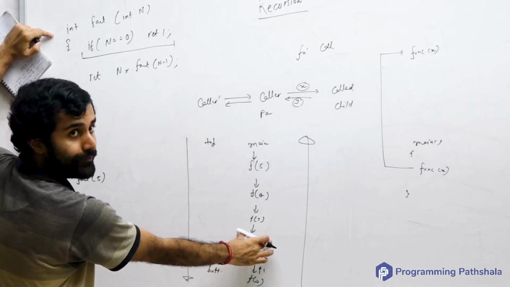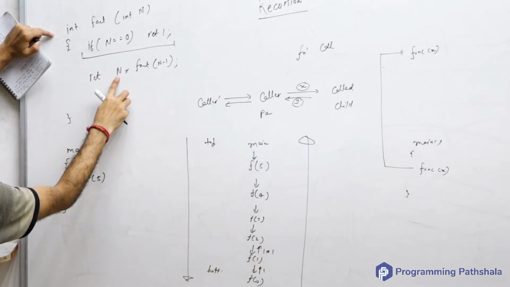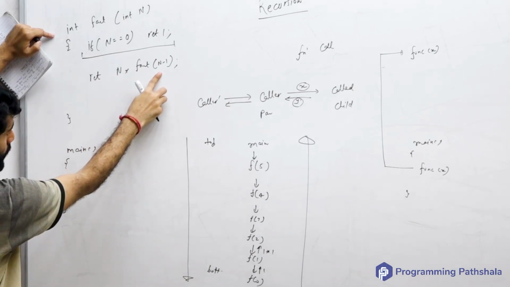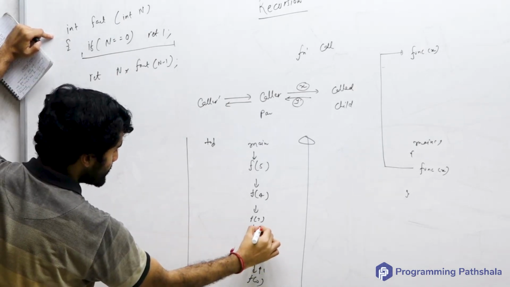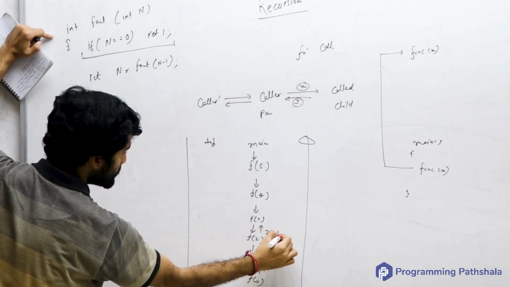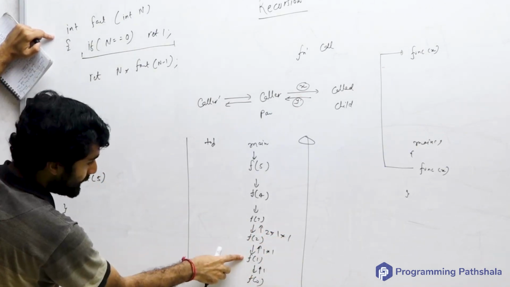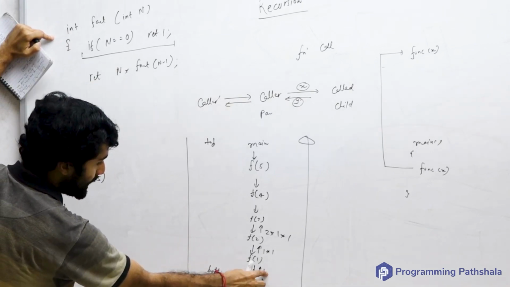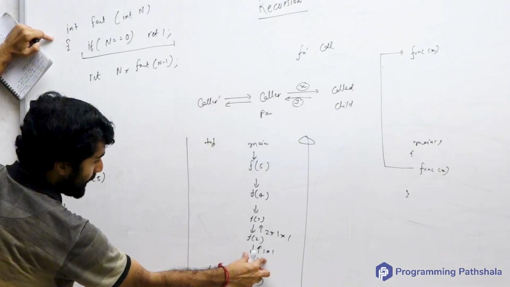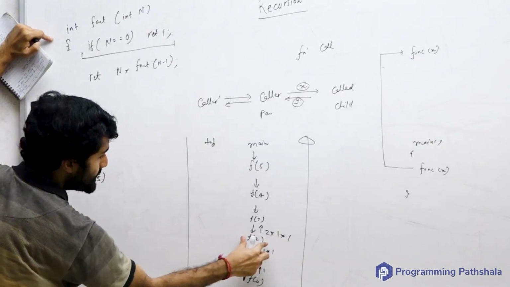Now what will fact of 2 do? Fact of 2 would have said, hey, I'll return 2 into fact of 1. Now fact of 1 is this value, so it will multiply this thing with 2 and return it to its parent. And now see, whatever these functions are returning, that is the factorial of that value. So factorial of 0 is 1, that is the reason it returned it. Factorial of 1 is also 1. Factorial of 2 is 2.